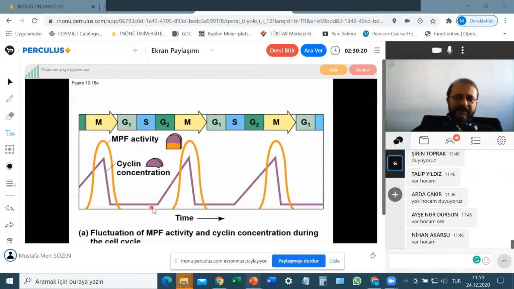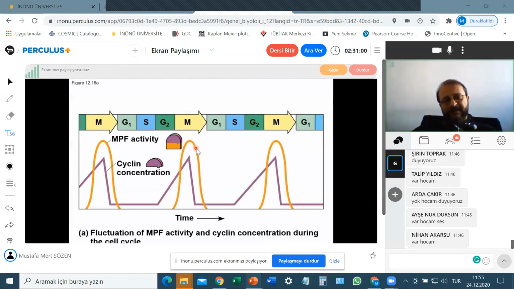So while the concentration of cyclin is increasing, more CDKs are activated. And this activation is at the top by the middle of mitosis. And this increase causes the cell to pass the G2 phase. So this is one of the mechanisms that check the G2 checkpoint.